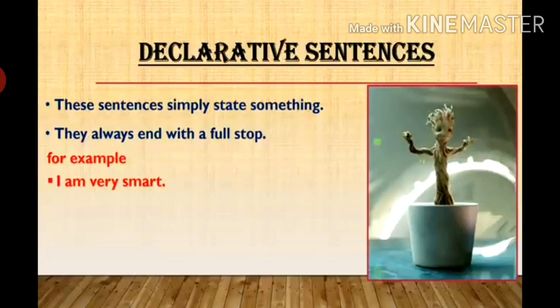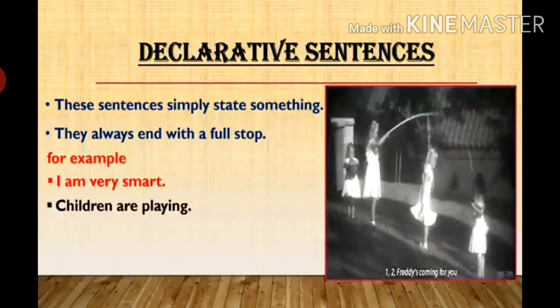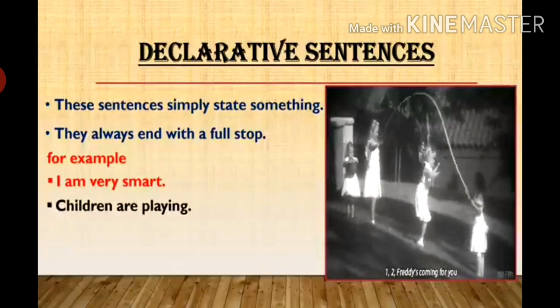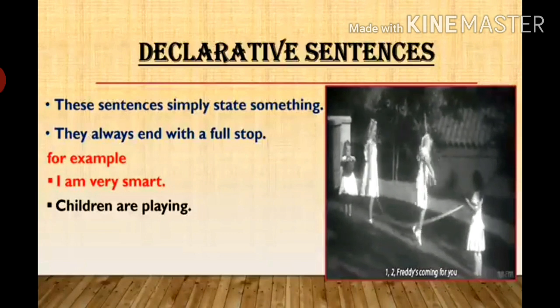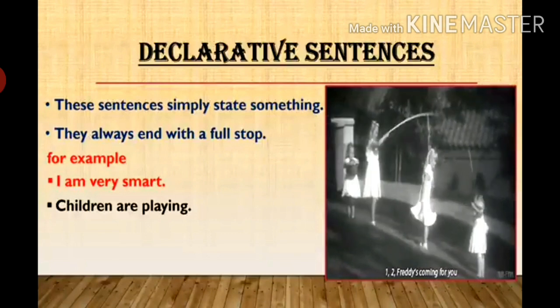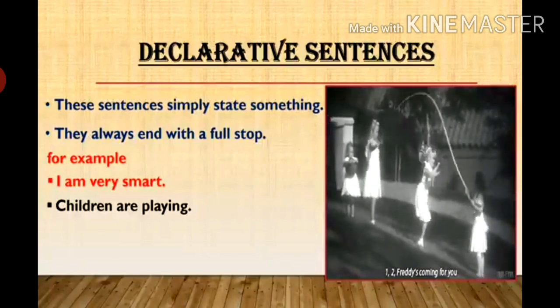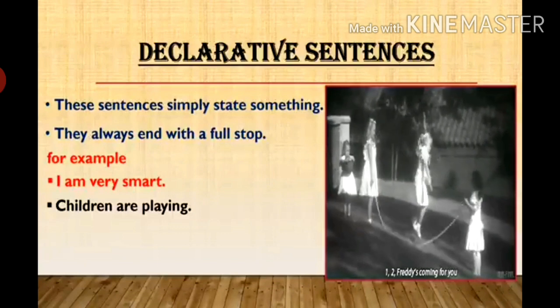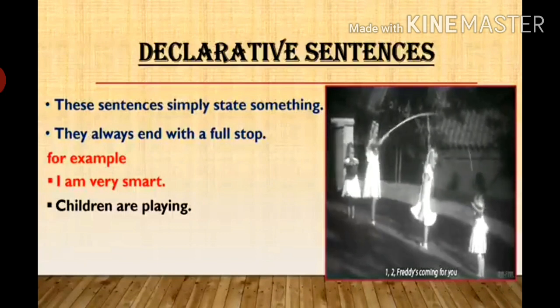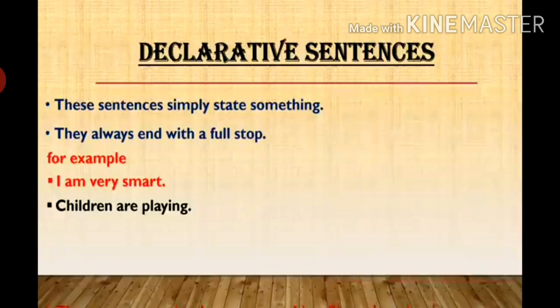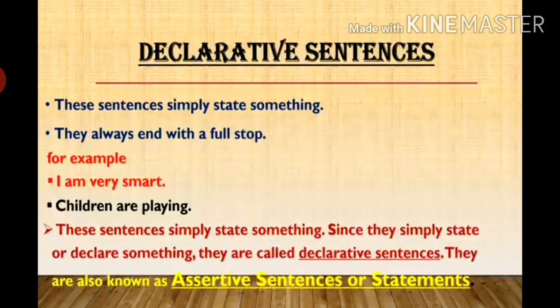Groot is also saying, I am very smart. Children are playing. So observe these sentences. They are ending with a full stop and they are simply stating something. So, declarative sentences simply state something.